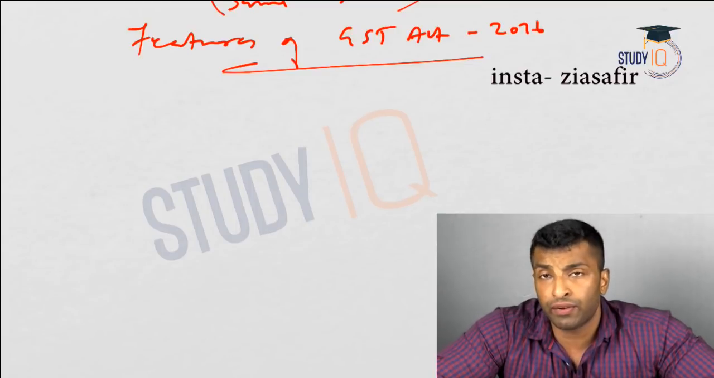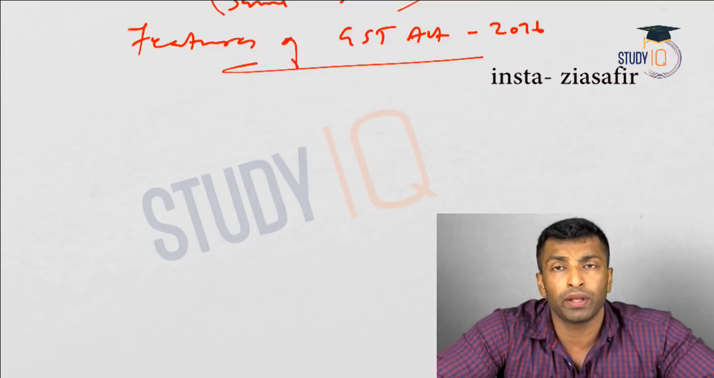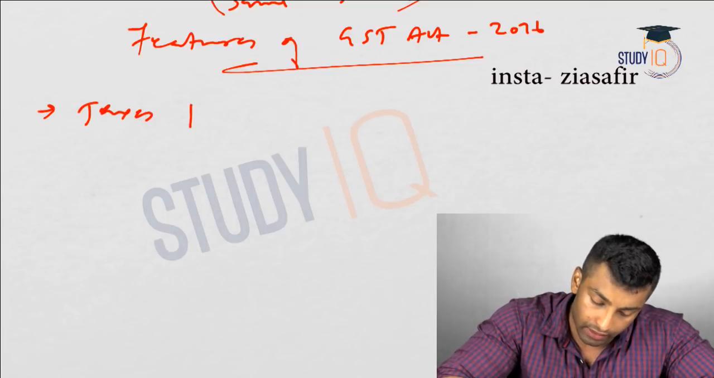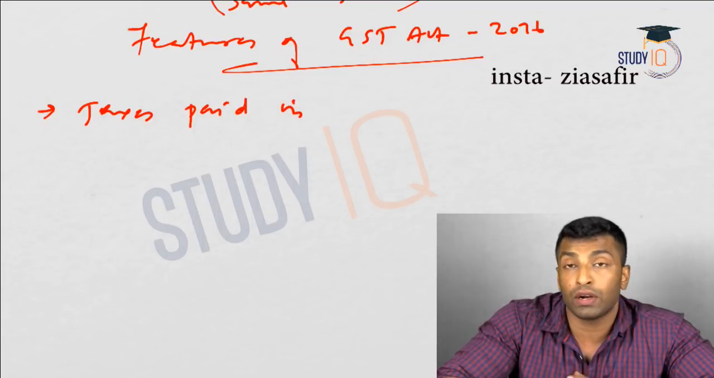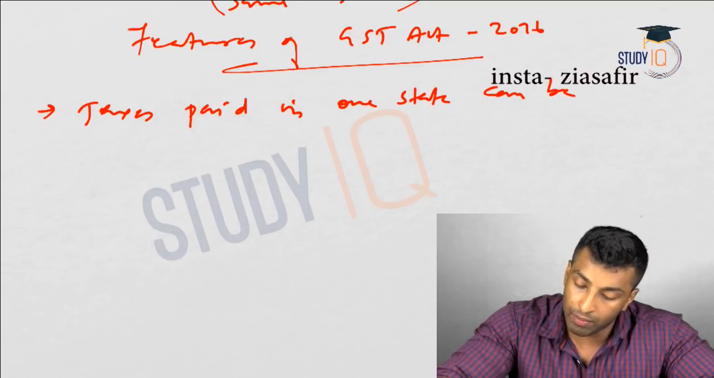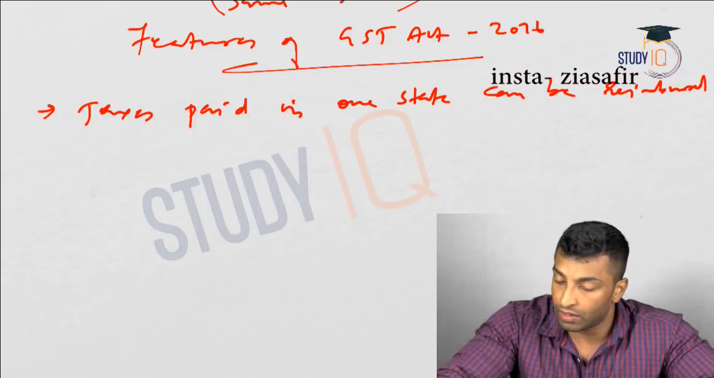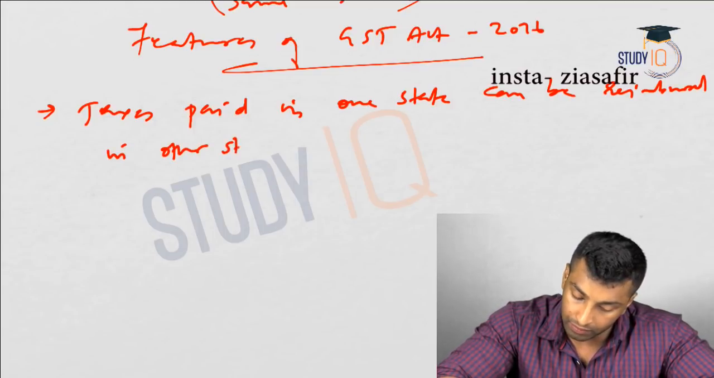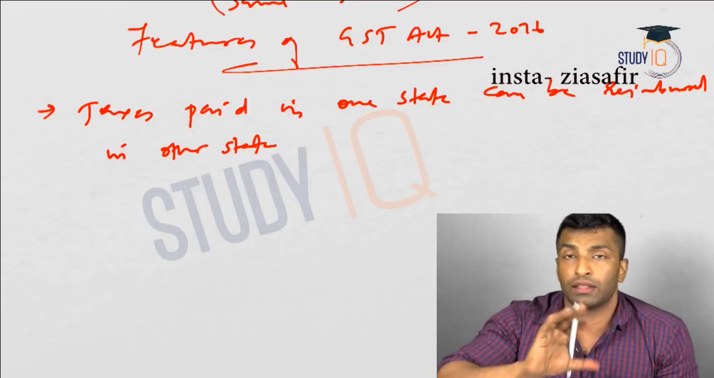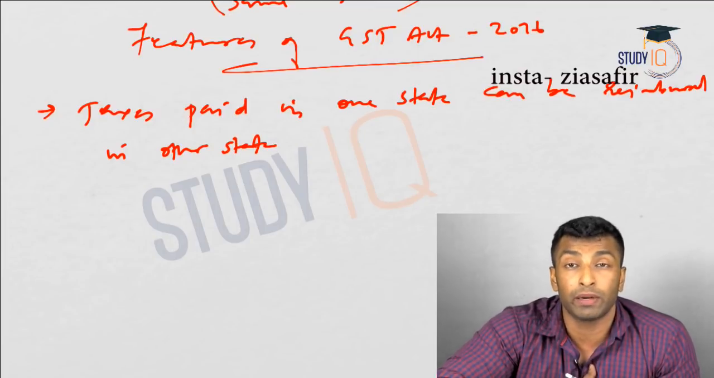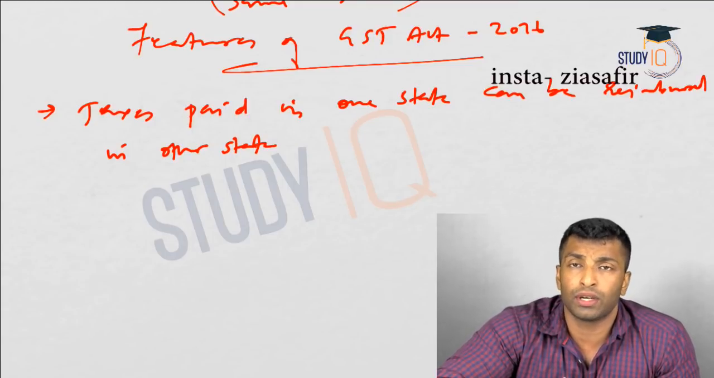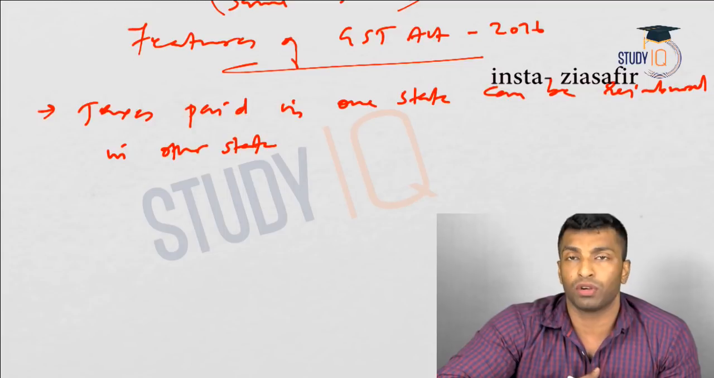See, one of the disadvantages of state VAT is that the taxes paid in one state cannot be reimbursed in the other state. But that problem is going to be solved here. So the first point is that taxes paid in one state can be reimbursed in another state. What is the advantage? It is solving the issue with interstate trade, and there won't be multiple taxations in case of interstate trade, which promotes interstate trade. But the concern of the states is that they lose their revenue. Okay, I'll tell you how this problem is going to be solved.